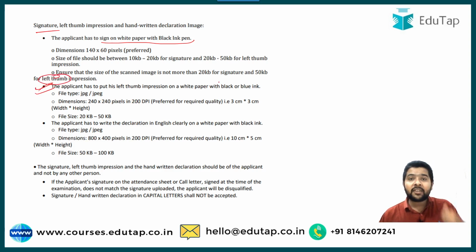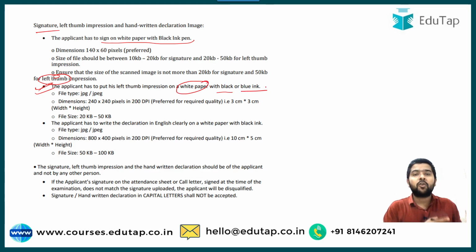Then it is to be on a white paper. You can use either the black ink or the blue ink. It's totally your choice. If you want to use the black ink, it's good. If you want to use the blue ink, it's good. But the size of that photo of your left hand thumb impression must be between 20 KB to 50 KB.